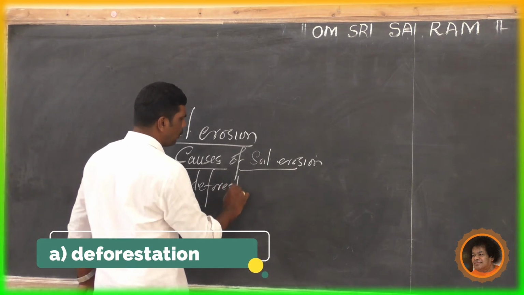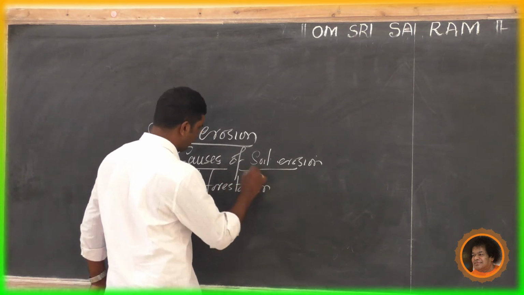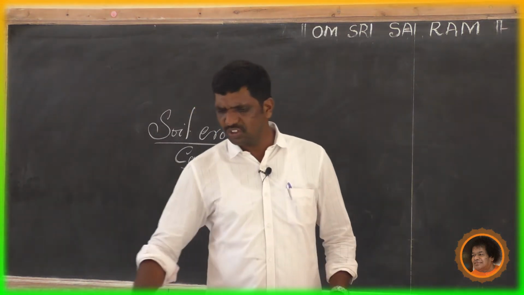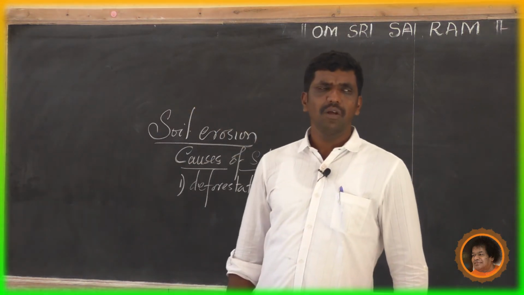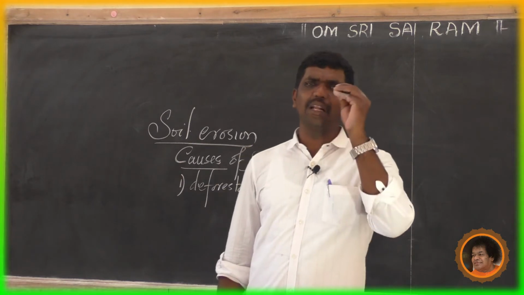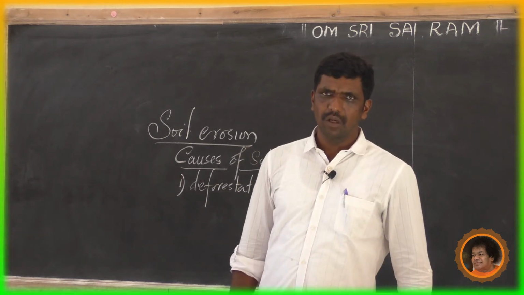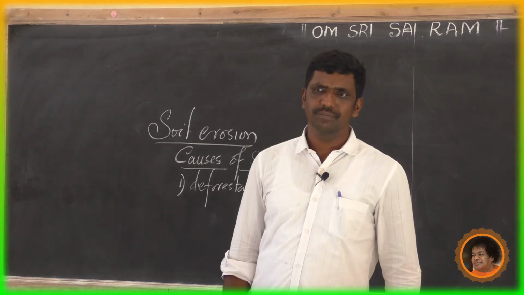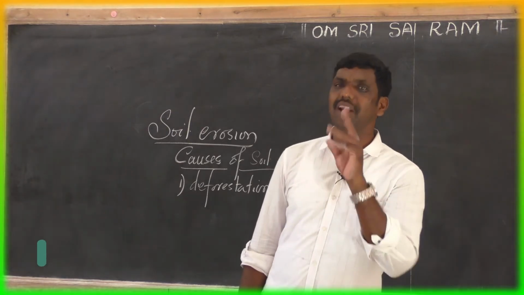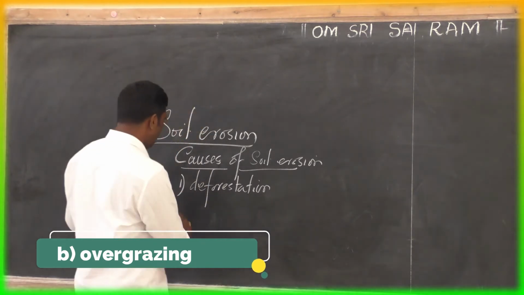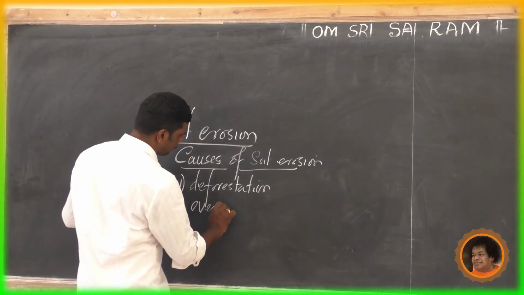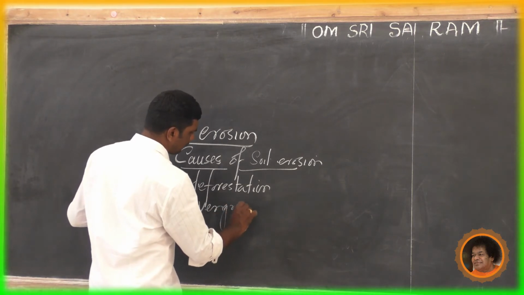Nowadays, due to urbanization, rapid growth of industries, roads, and transport systems, forests are getting depleted. Hence, as a result, deforestation. The second point is overgrazing, the overgrazing of cattle.